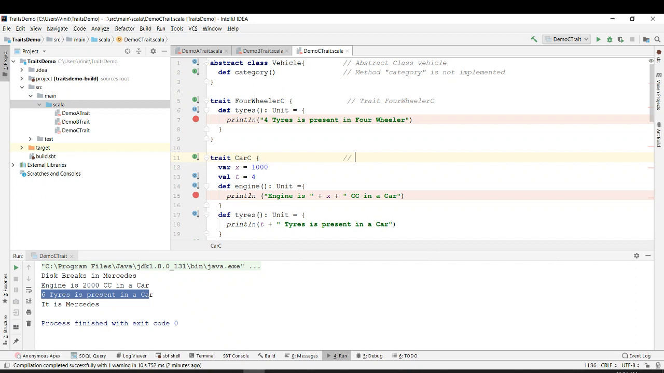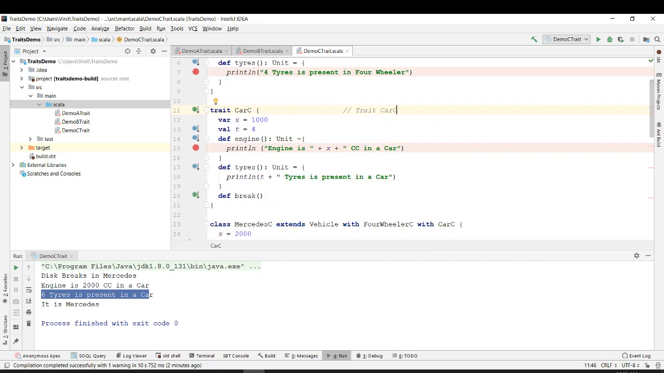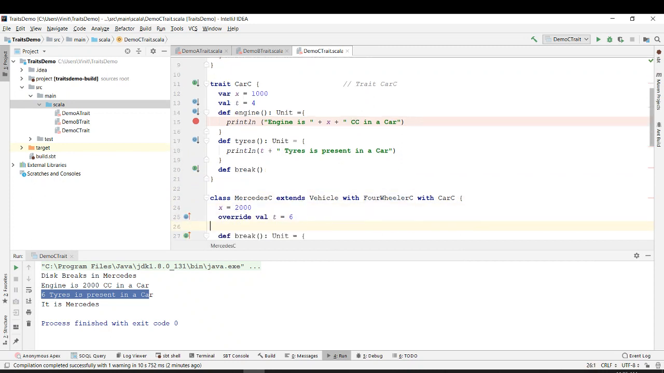There is another trait car C, which has two variables, a var and a val. It has tires, it has engine, it has tires, and it has brake, which is not implemented. Over here we are just changing the value of x, change value of x. Okay, that is cc, car cc, and override the value of tires.